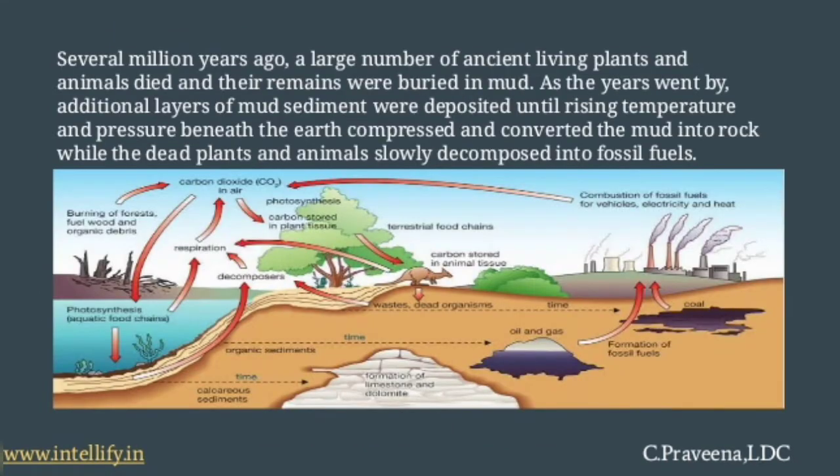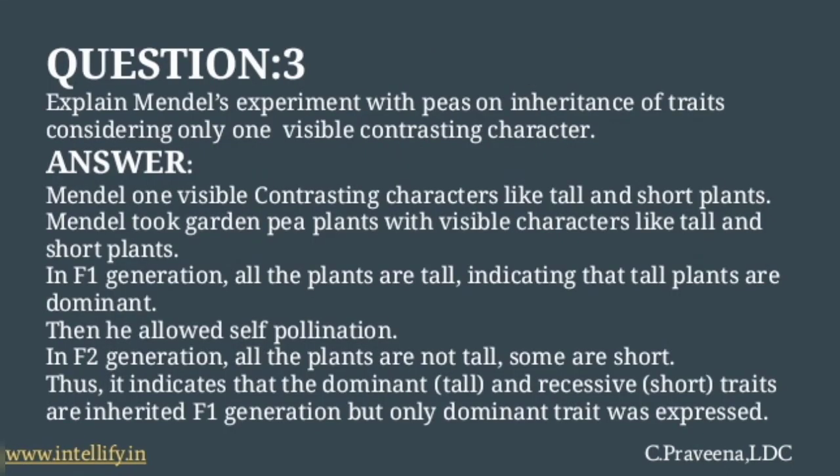Several million years ago, a large number of ancient living plants and animals died and their remains were buried in the mud. As the years went by, additional layers of mud sediment were deposited, until rising temperature and pressure beneath the earth compressed and converted the mud into rock, while the dead plants and animals slowly decomposed into fossil fuels.